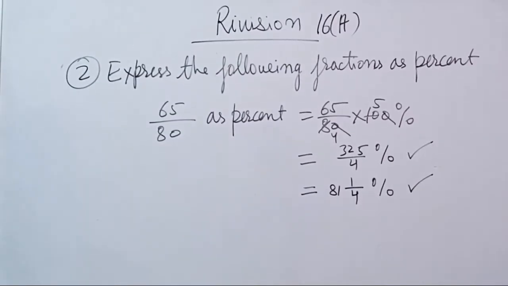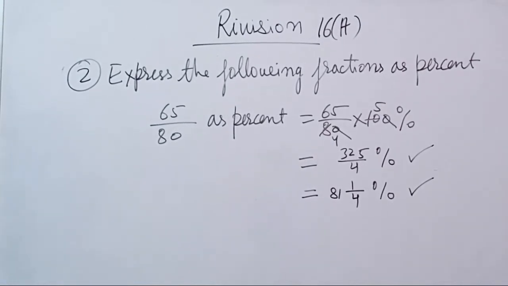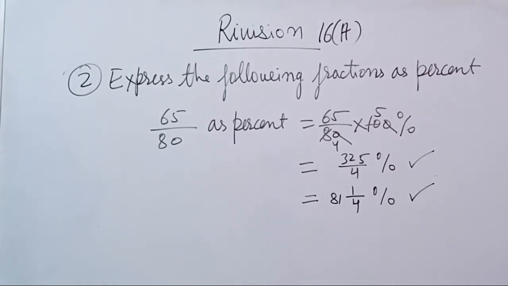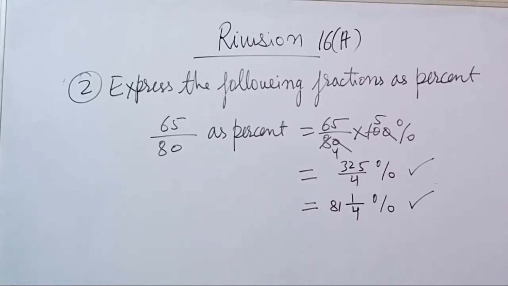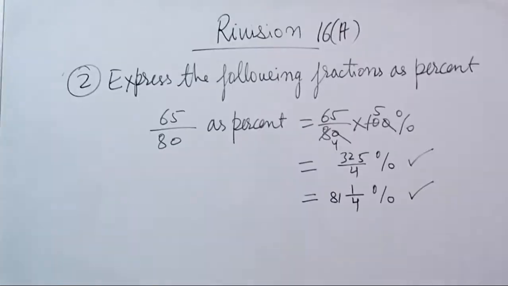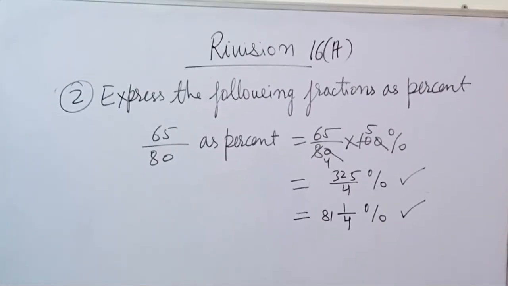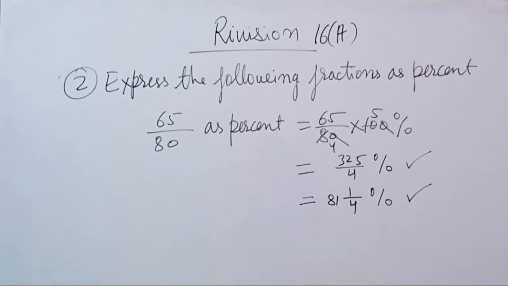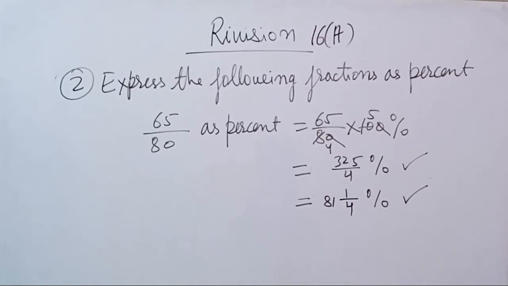Children, I am taking question number 2 of exercise 16a. Express the following fraction as percent. The fraction is 65 upon 80, and we will write it in percent. 65 upon 80 as percent equals 65 upon 80 into 100. 0 and 0 cancel, and 2 4s are 8, 2 5s are 10. 65 into 5, that is 325 upon 4.